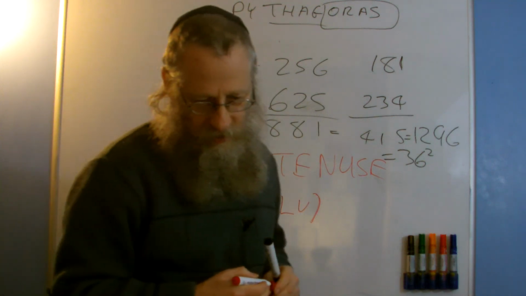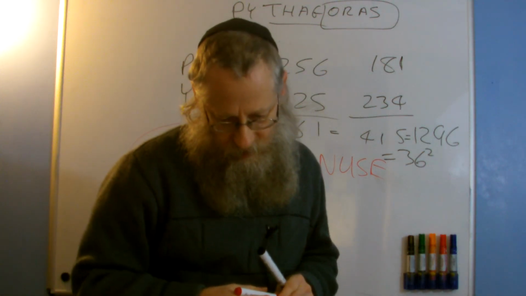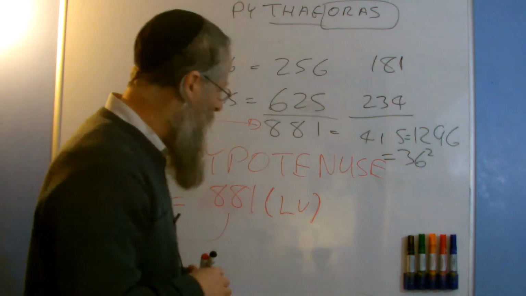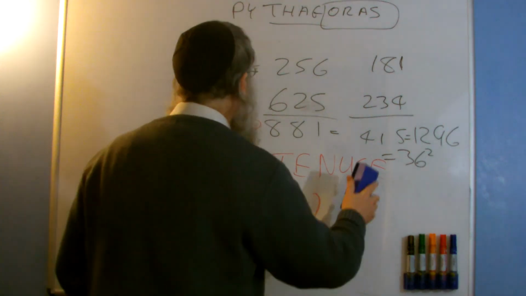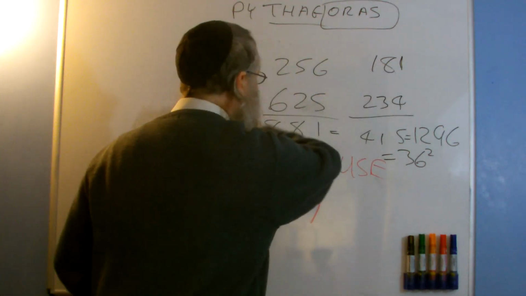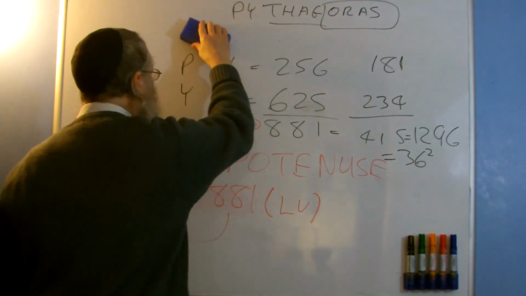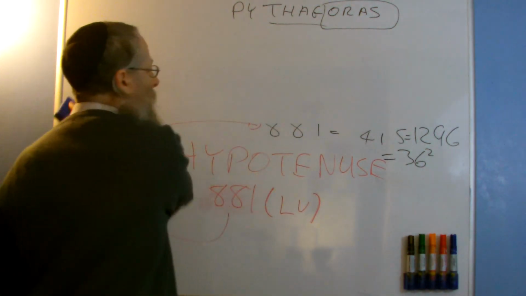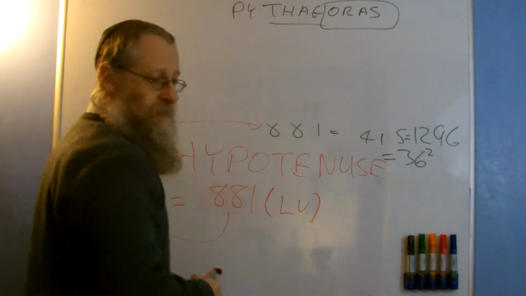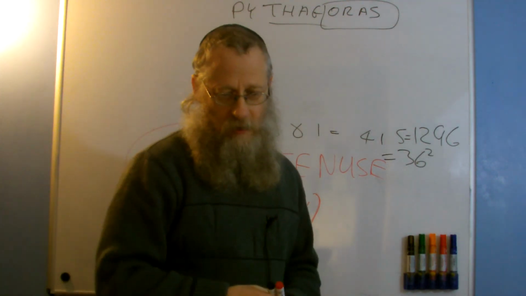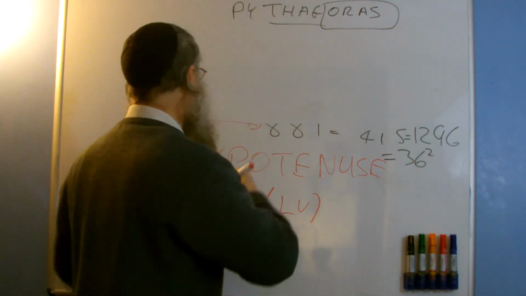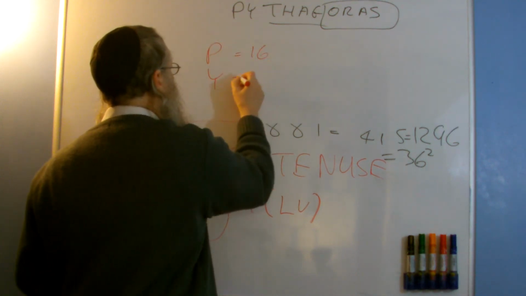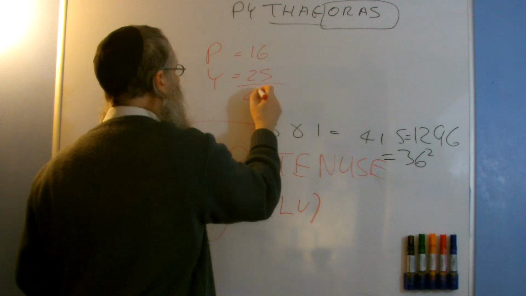Where did I get this idea of 1,296 coming in? I'll show you now. It gets complicated, so follow me carefully here, because we're going to go back to Pythagoras. I need a bigger board. I'm going to take this away. So I'm going to go back to Pythagoras, and we're going to look at P and Y again. We had that was 16, and that was 25, and when we add it together I get 41.